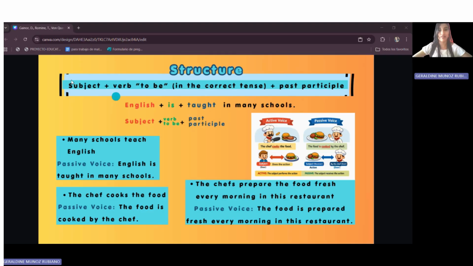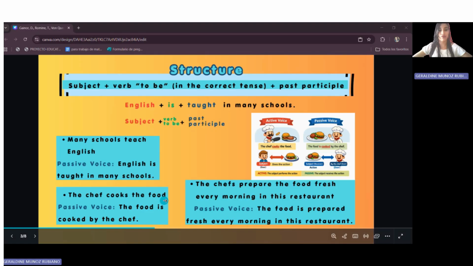These are some examples. In present, many schools teach English. This is the active voice. In passive voice, English is taught in many schools. Many schools teach English, and English is taught in many schools. The chef cooks the food. Passive voice, the food is cooked by the chef.